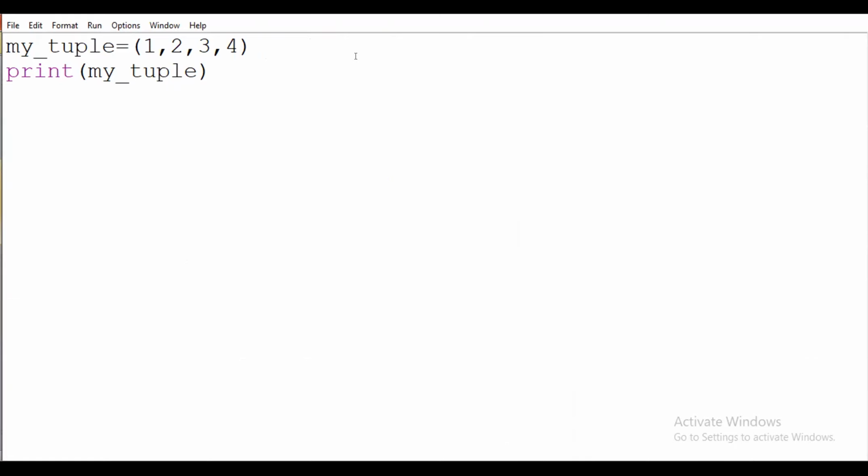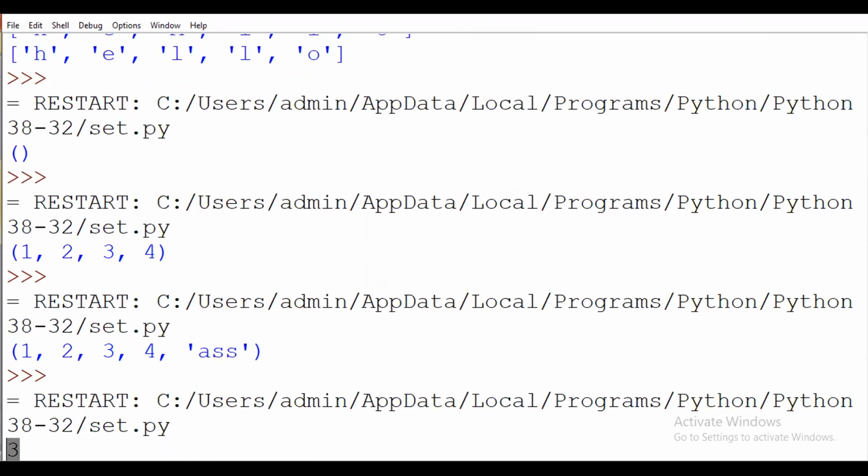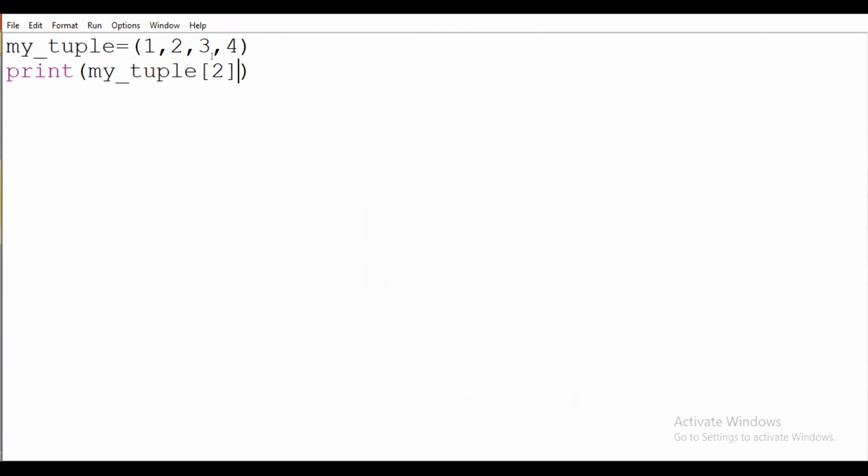First of all, we will see the indexing operation. The indexing operation is the same. Here I will pass, suppose, the second location, and it will display only 3. Why? Because at the second location, this value 3 will be there. The index operation is the same as a list.